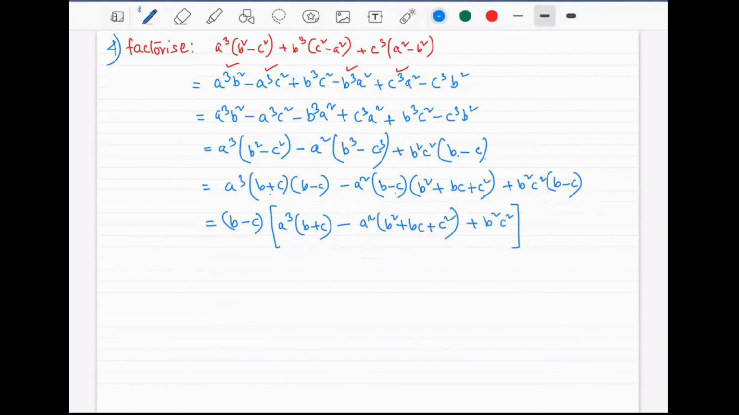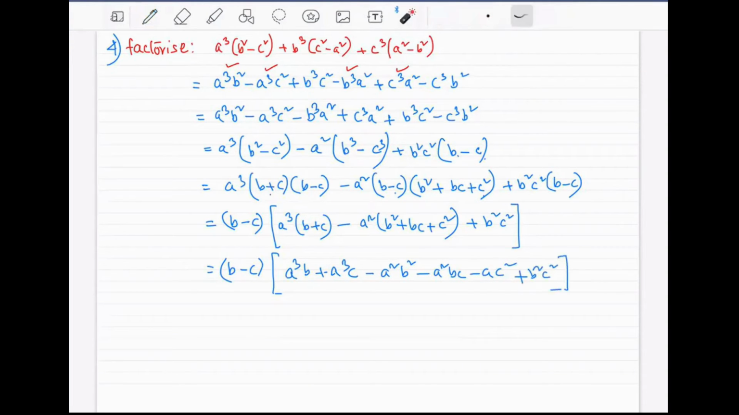I'm writing a little bit quicker, okay? So a cube b here, a, the screen is wet because of my sweat. So a cube b here, a cube c here, minus a square b square, minus a square bc, minus ac square, plus b square c square. Look, very simple. You multiply these two, we have obtained this. You multiply this, we have obtained 1, 2, 3 here. This has no change.